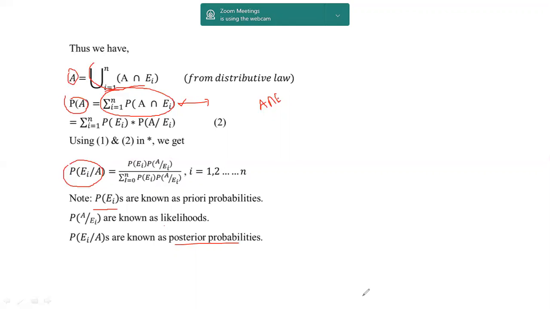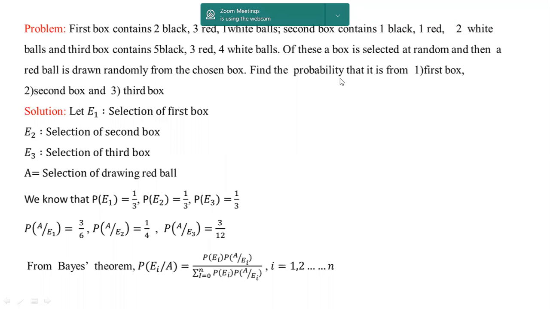So we see one example on this. Here is the example. The first box contains 2 black, 3 red and 1 white ball, the second box contains 1 black, 1 red and 2 white balls, and the third box contains 5 black, 3 red and 4 white balls. One of those boxes is selected at random, and then a red ball is drawn randomly from the chosen box. Find the probability of which box it came from, whether the first, second or third.